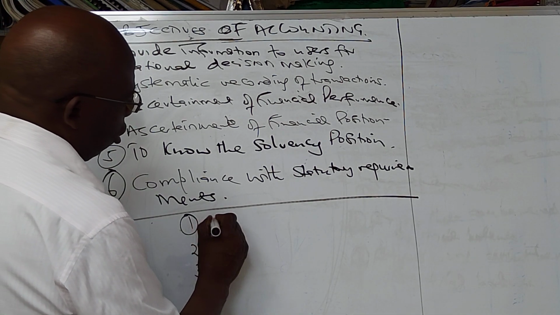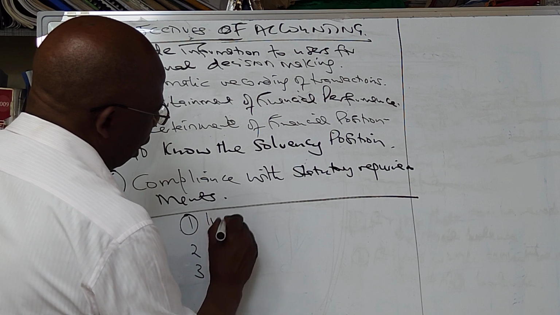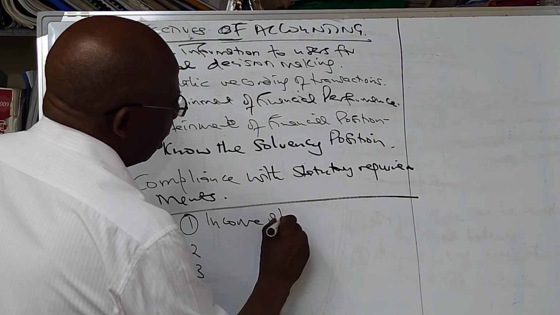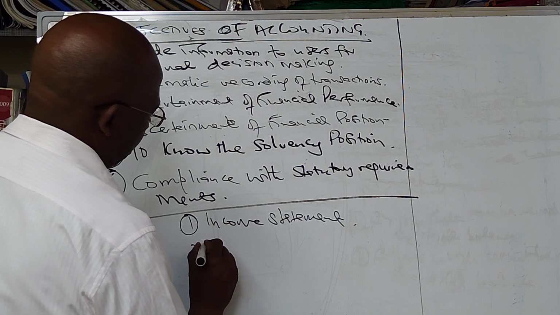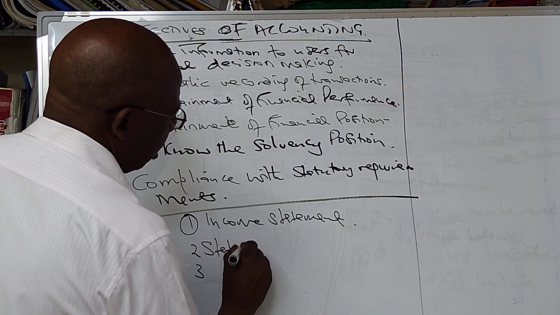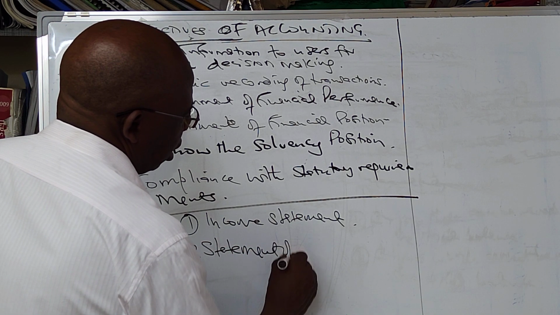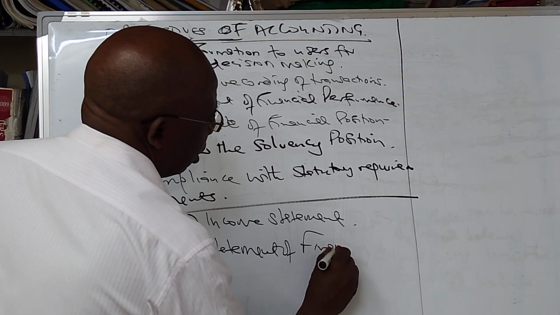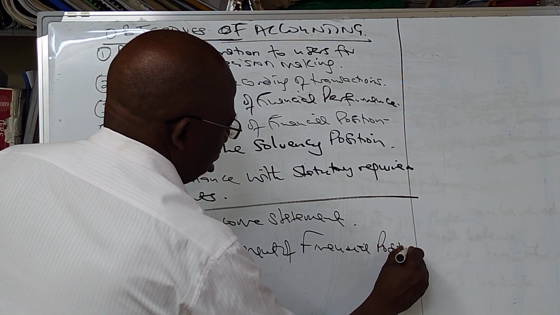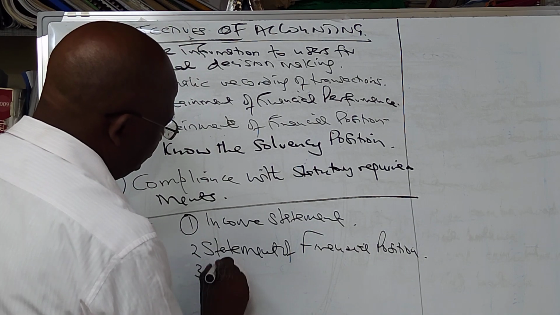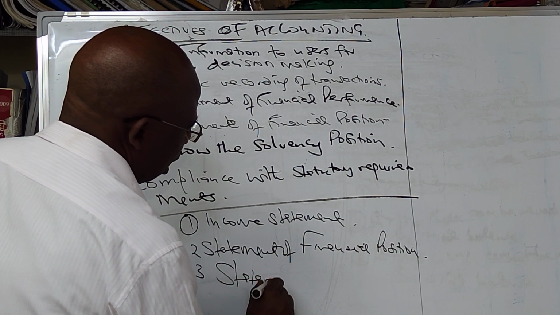Number one is called the income statement. Number two is called the statement of financial position, or balance sheet. And number three, the statement of cash flows.